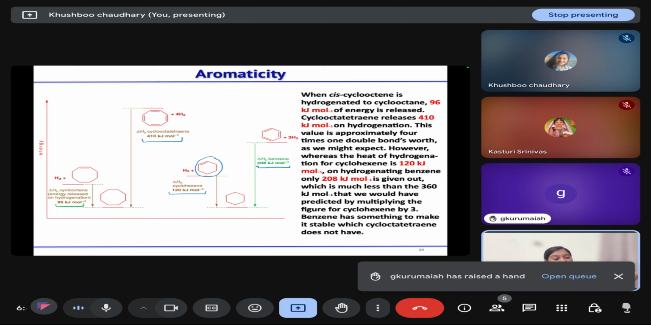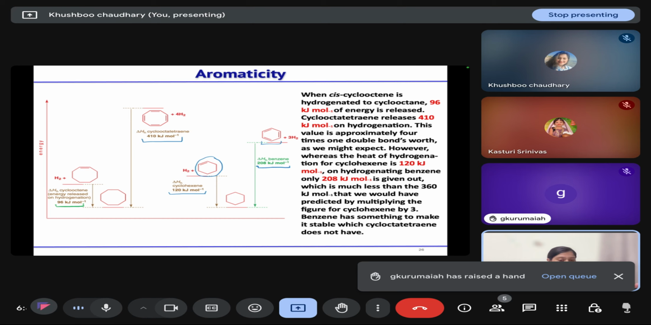It should be 360 kilojoule per mole if all three double bonds are getting hydrogenated, but in this case the energy released is less. That means benzene is stable. Then cyclooctatetraene, for converting cyclooctatetraene to cyclooctane, it releases four times the energy of a single double bond hydrogenation, but in this case the energy released is less. That means benzene is stable.